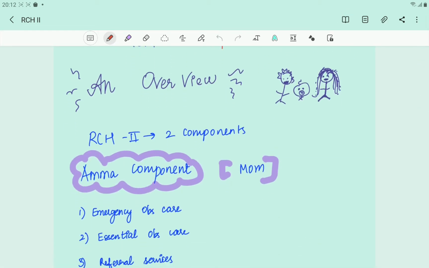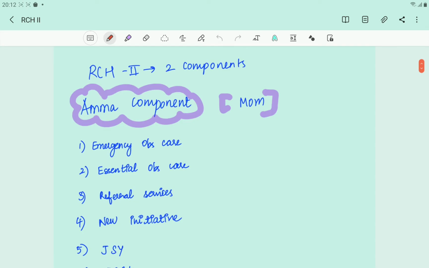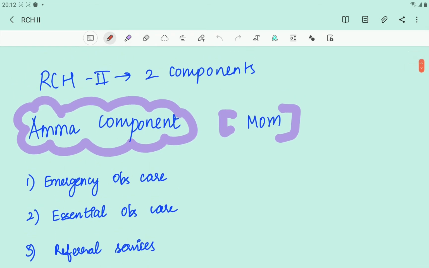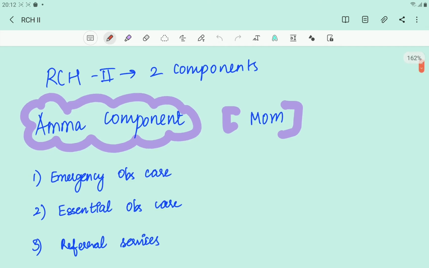In this video, we'll be only looking at an overview of RCH2 because there are a lot of headings and it will be unnecessary for me to tell everything because it's given in a nice way in the book, except for the fact that the topics are just really scattered all over, so that kind of makes us mad. That's why I've written the topics and the subtopics in a proper manner so that it'll make the job easier for you. Firstly, let's split RCH2 into two components, mother component and child component.